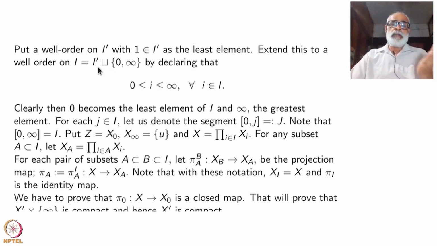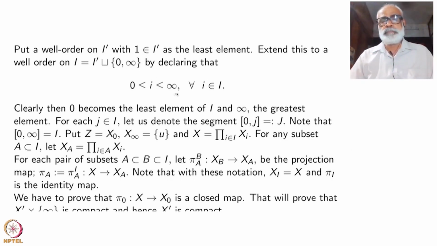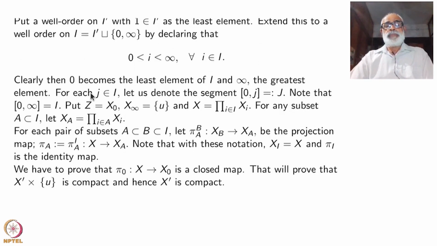There is always a least element in I prime, that element I have written as 1, but there may not be any greatest element. So I have put a greatest element also. Okay. So this is the first trick you can say. Clearly 0 becomes the least element and infinity becomes the greatest element inside this I, which is I prime with two extra elements.